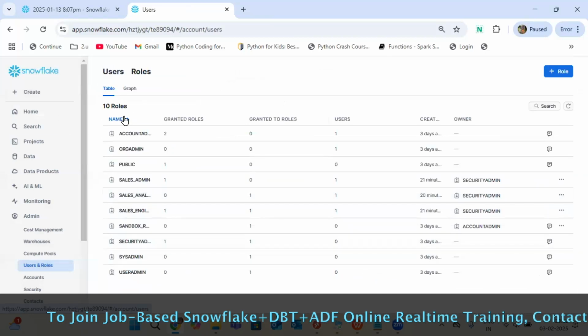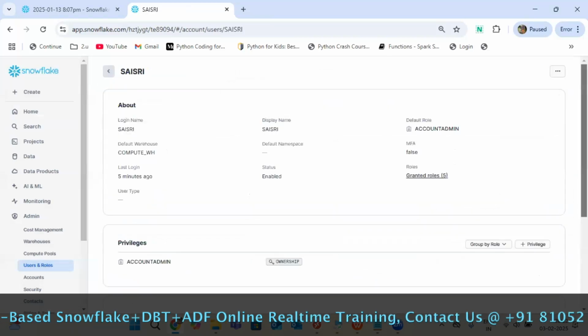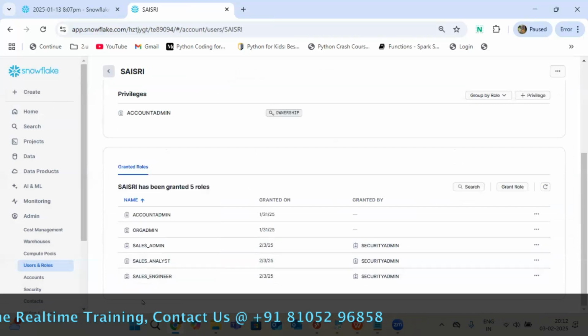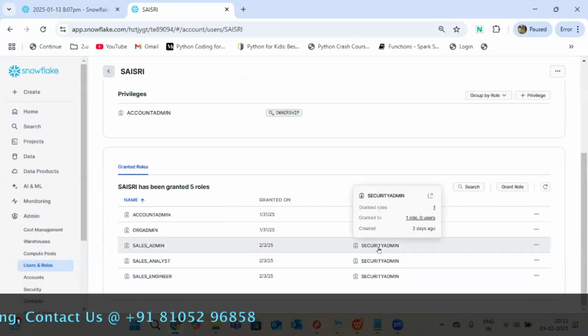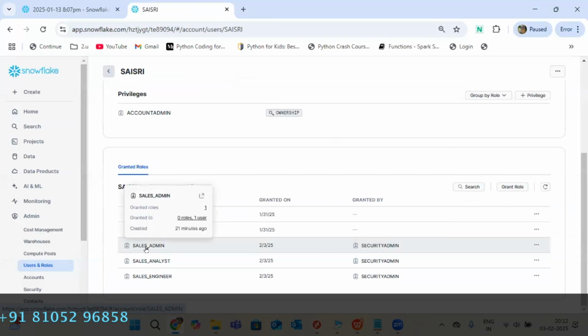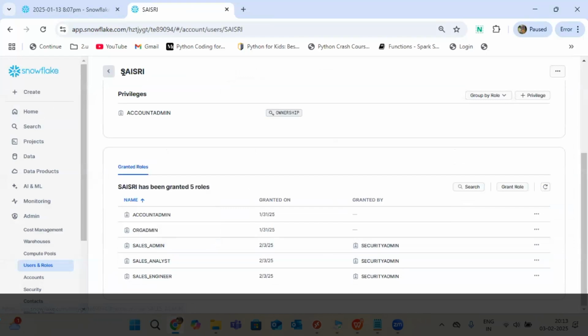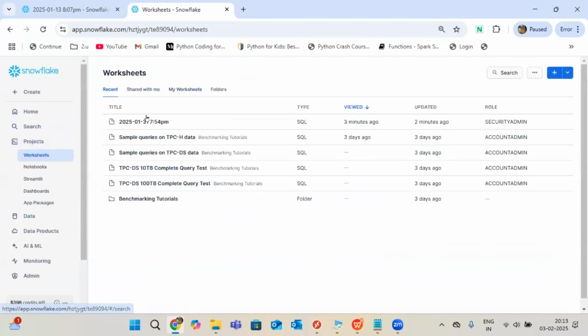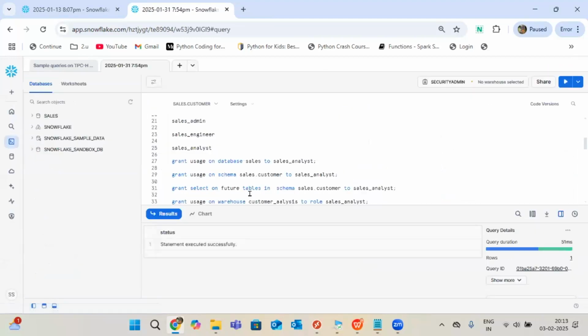Now as a user, if I go, all my customized roles should be available. See, all my customized roles are available. Right? Who is the owner? Created by security admin, and these are the new roles accessed by SaiSri. Now we can play whatever we want. We can easily observe and understand here.